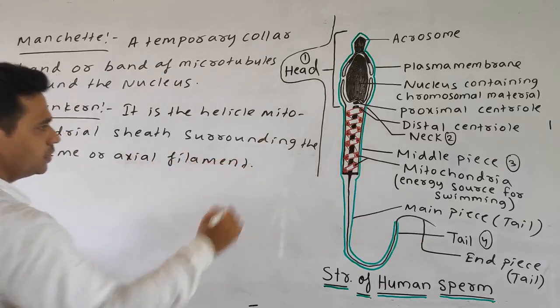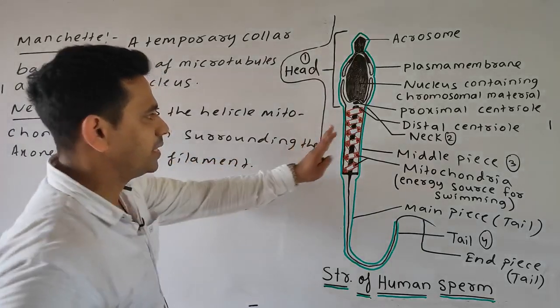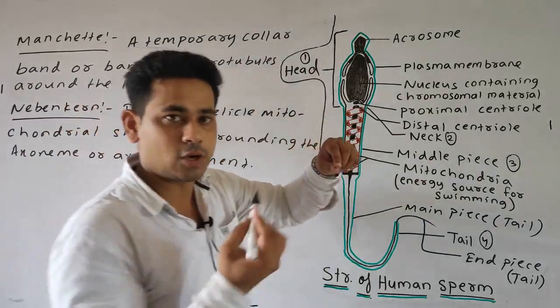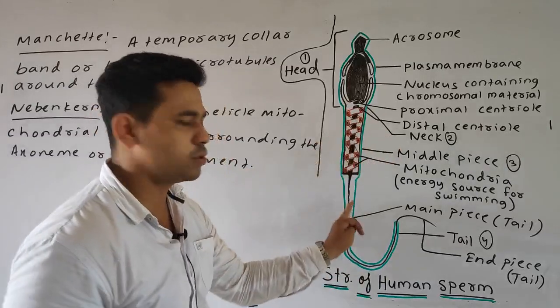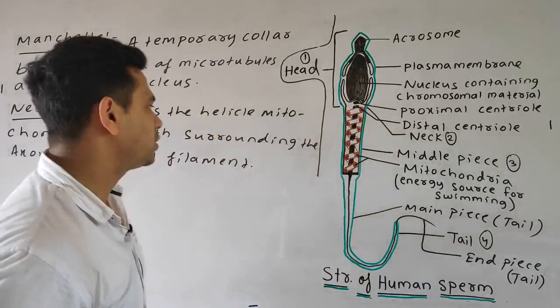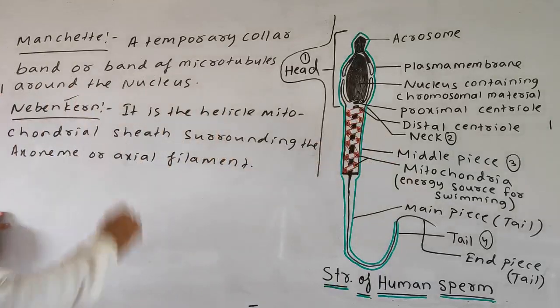This pattern of the mitochondria, which forms a coiled structure around the axoneme or the axial filament, is nothing but the Nebenkern.